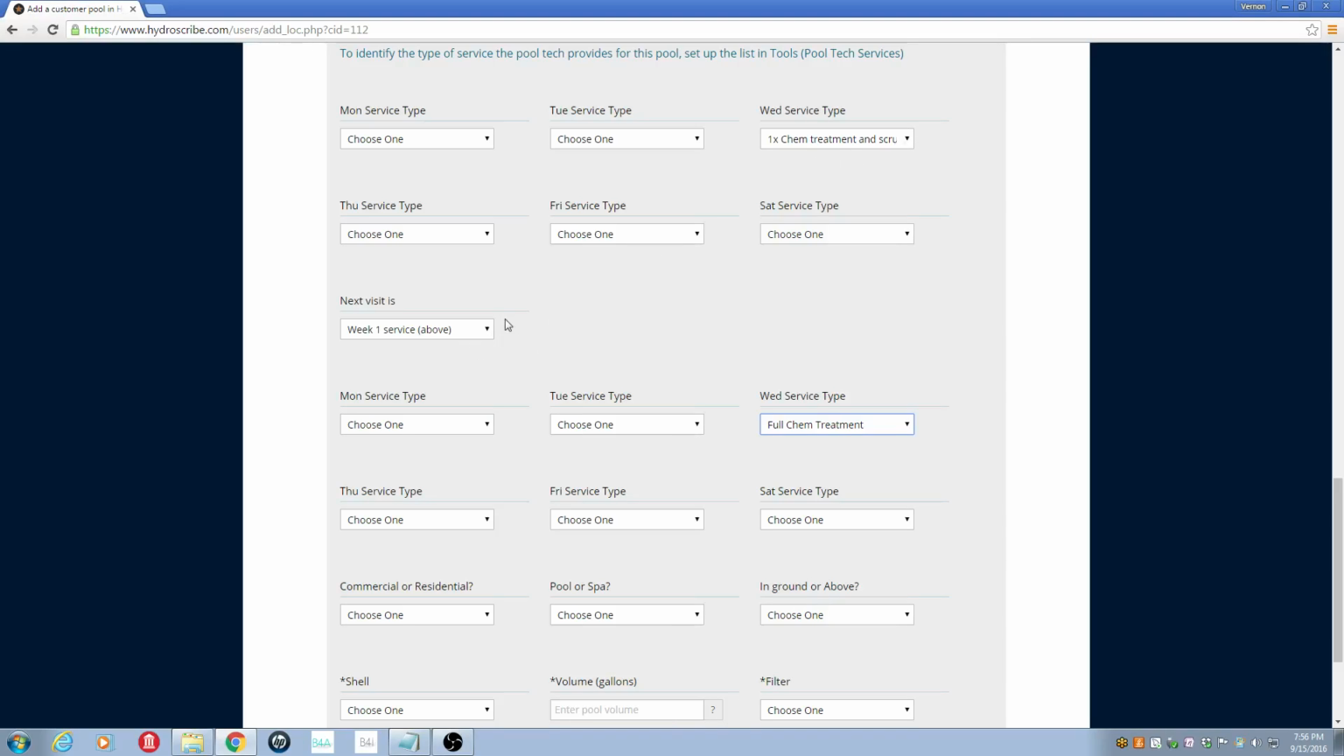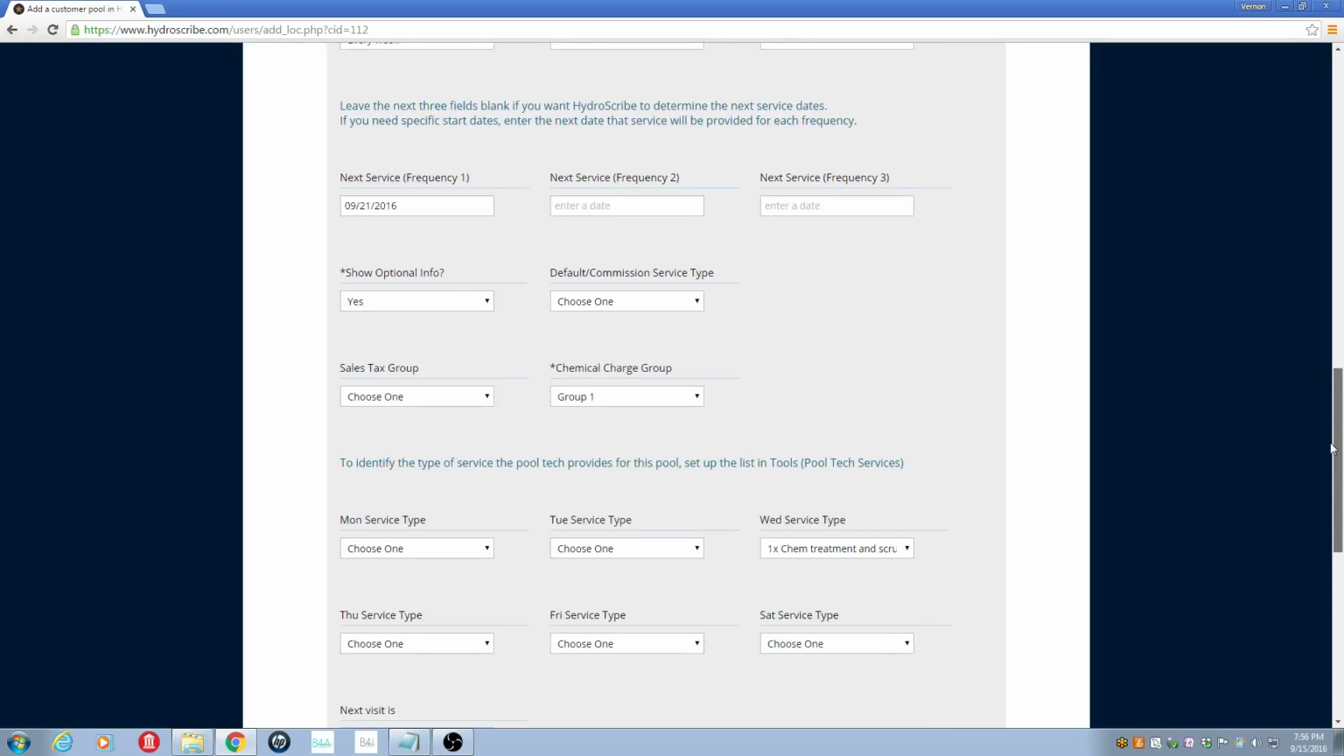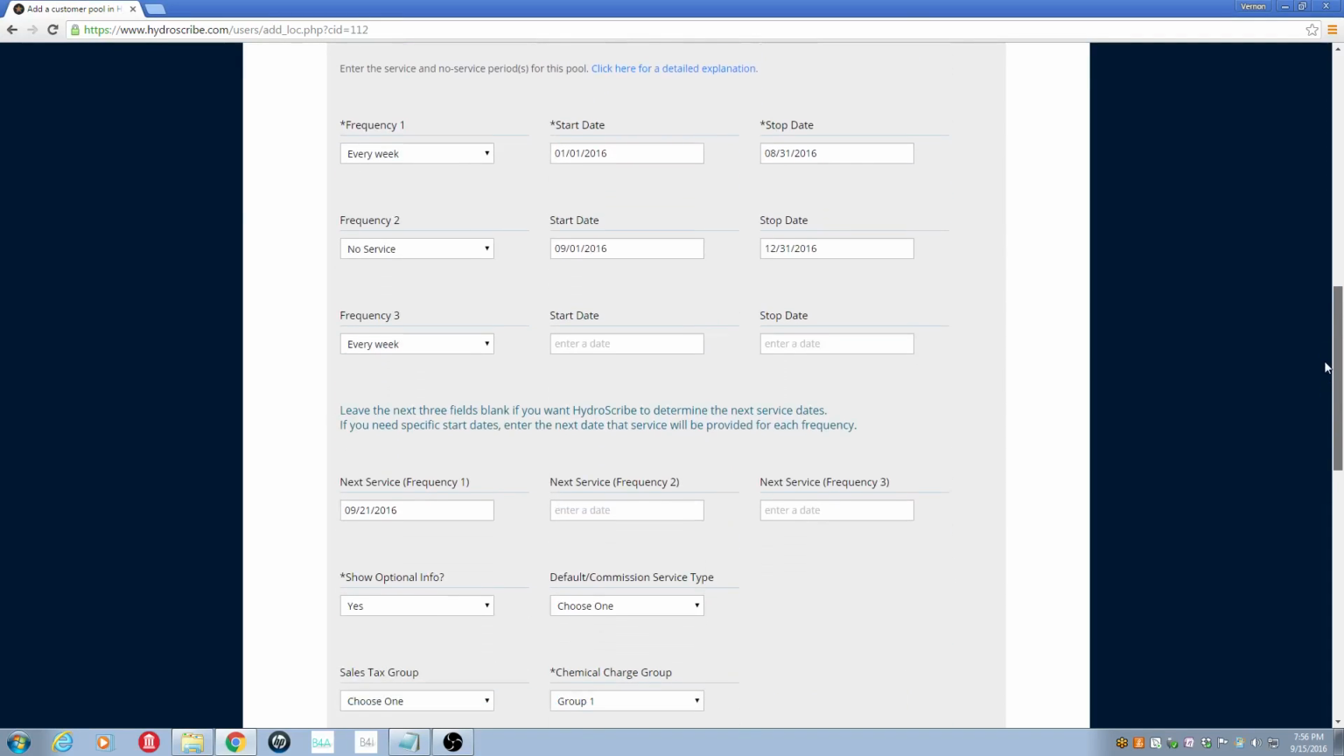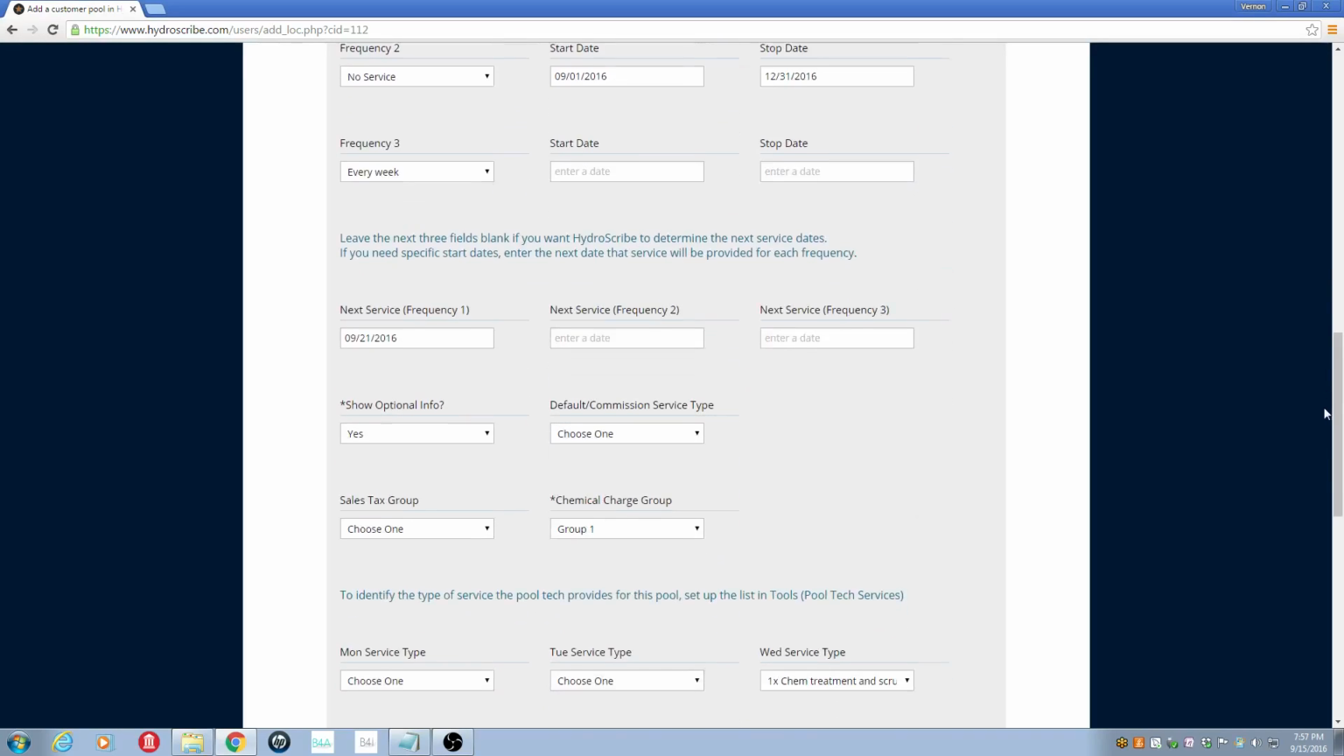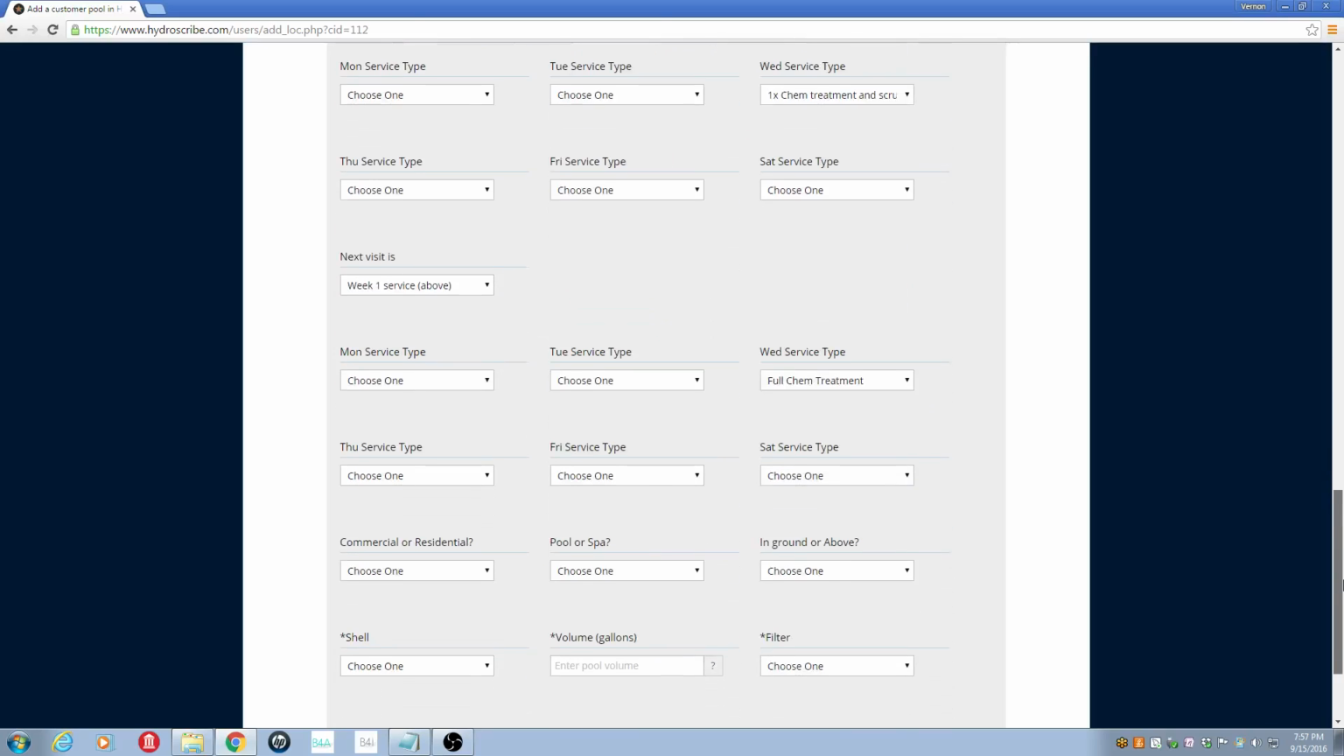an example. Now the other thing you need to do is to specify which week we're starting with. So let's just use the first one above. So we'll start off with the first week, and then it will alternate as you go along. If you only provide one type of service every time you visit the pool, then you can put that inside of the default field that was next to the optional info. You can put the type right in this field, just select it from here, and it will always use this service type for that pool for every visit.